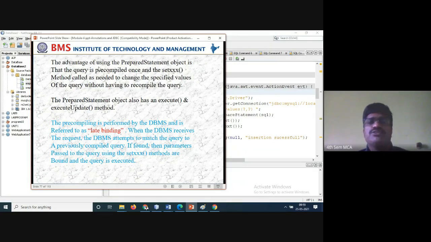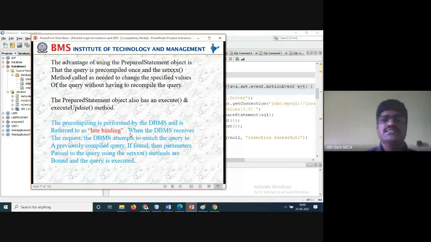So no need to recompile the queries you have written into the program. The prepared statement object also has execute and executeUpdate statements. So you have the two statements, execute and executeUpdate. Execute is used whenever you are doing an insert, and executeUpdate is used once the values are changing and you are updating.